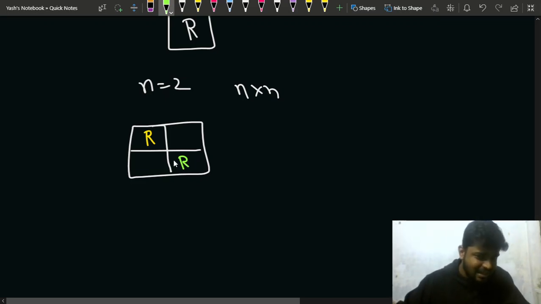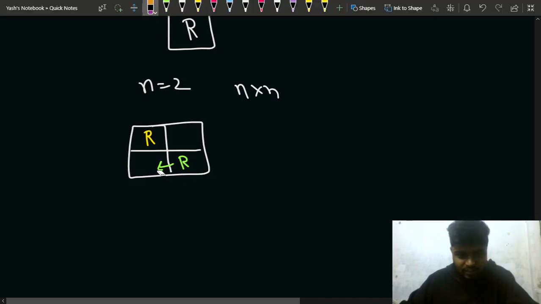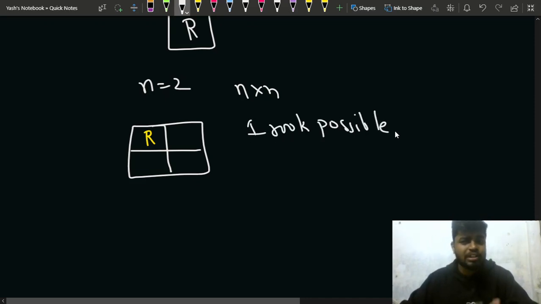But the question has said whether it is stable or not. This seems perfect, but if you move this rook by 1 towards the left, that is, towards the adjacent cell, left or right or top or bottom, towards the adjacent connected cells. You can see that if you move this R to here, it will share the same column. That is why this will fail. So if n is equal to 2, for a 2 cross 2 grid or 2 cross 2 chessboard, there will be only one rook possible, right? One rook possible.